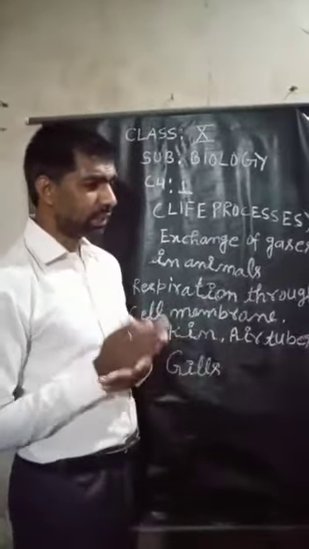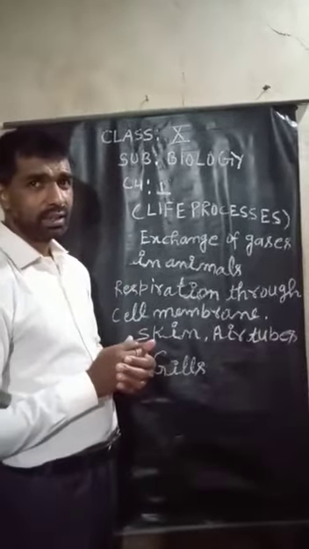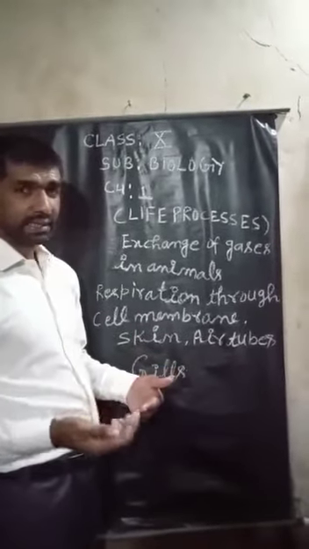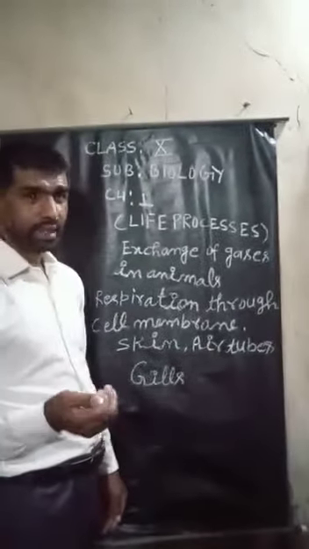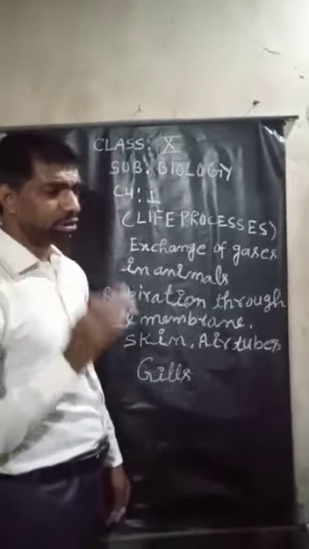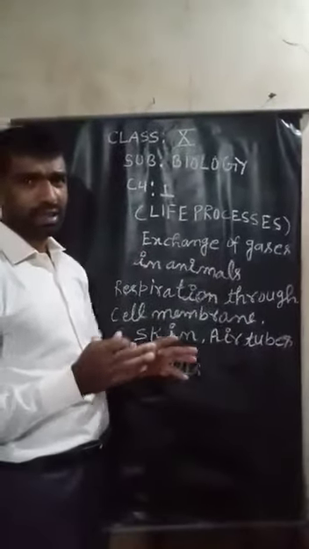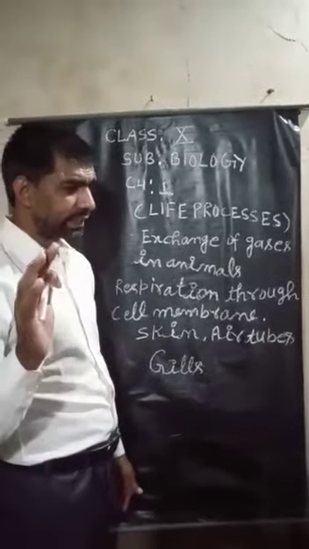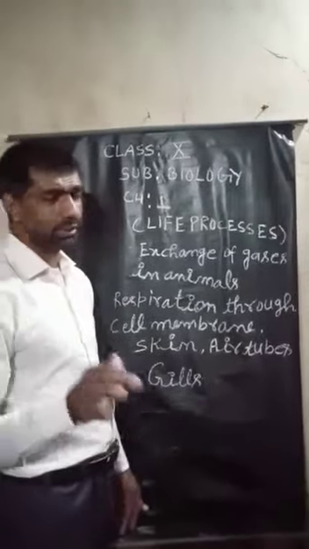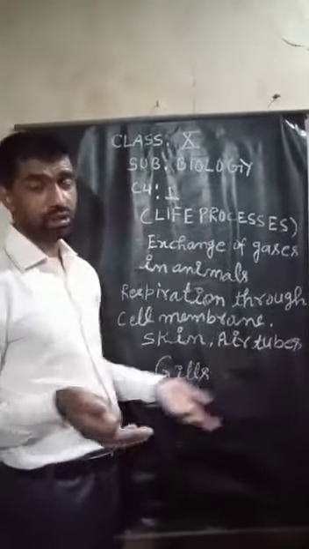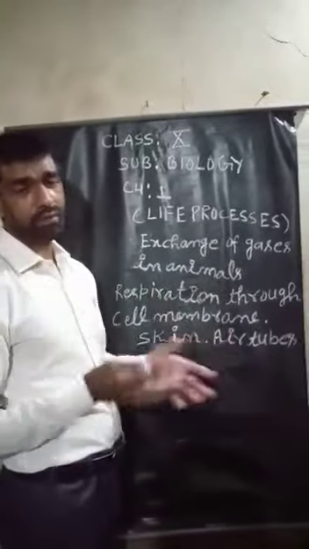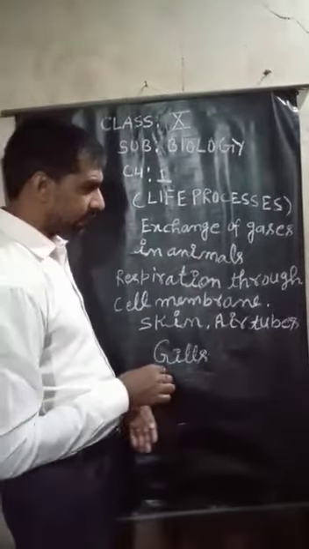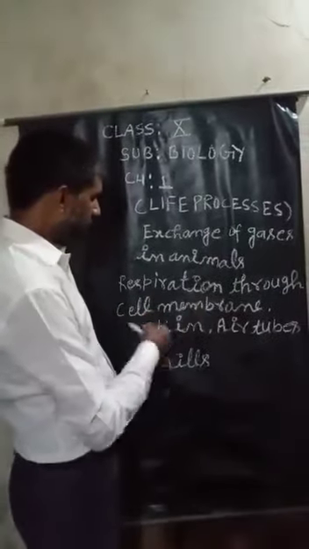Some multicellular organisms like sponges, hydra, flatworms and roundworms lack a definite respiratory organ. They don't possess a definite respiratory organ. In these animals, gaseous exchange occurs by diffusion through the body surface or cell membrane. So in these multicellular organisms also, removal of respiratory gases takes place through the cell membrane.